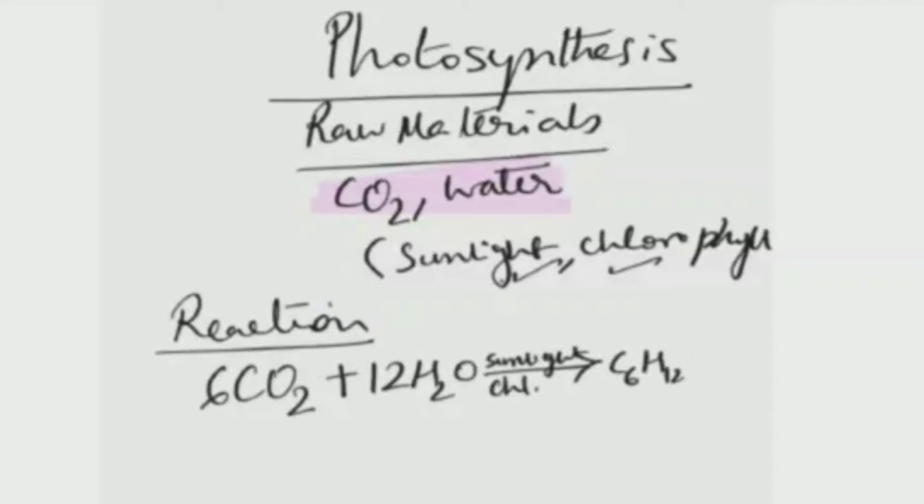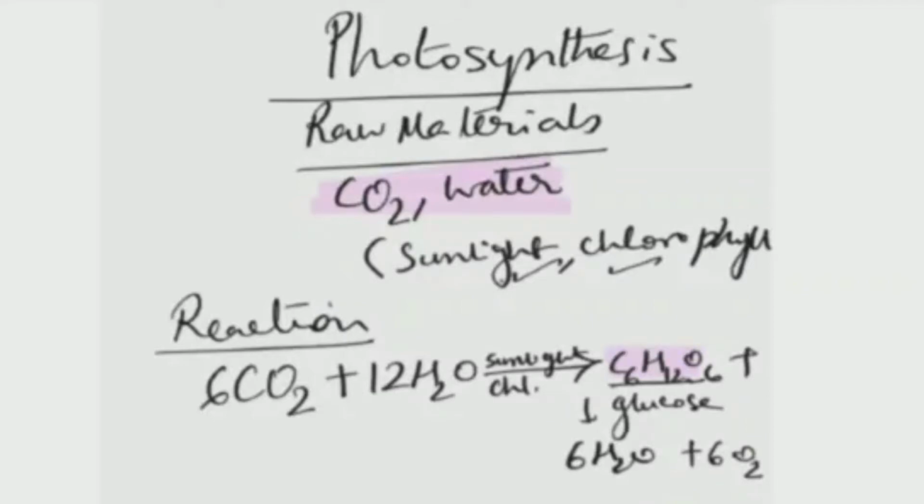So what is the formula for glucose? C6H12O6. Glucose is the simplest carbohydrate, which is formed by carbon, hydrogen and oxygen. So 6 carbon, hydrogen 12 and oxygen 6: C6H12O6.